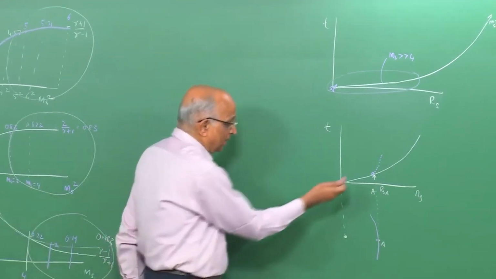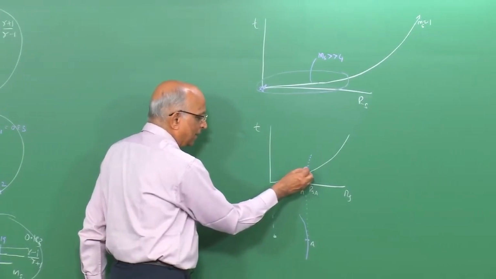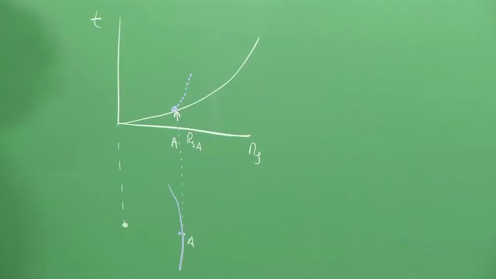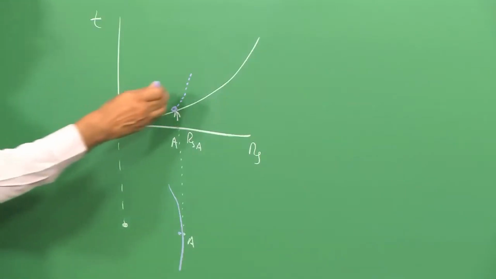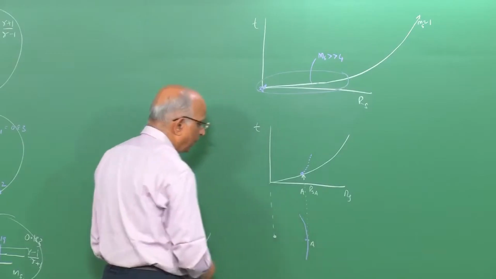If we assume that this expansion is isentropic, maybe we are talking of particle isentropic or homentropic type of an expansion, that is particle isentropy, but the motion need not be isentropic, as we will see a little later.